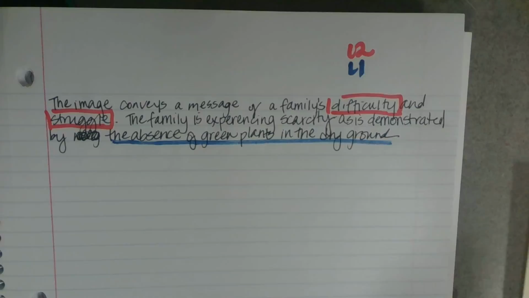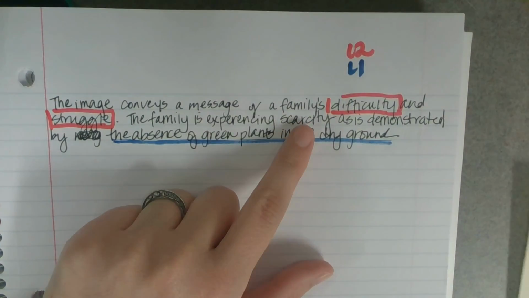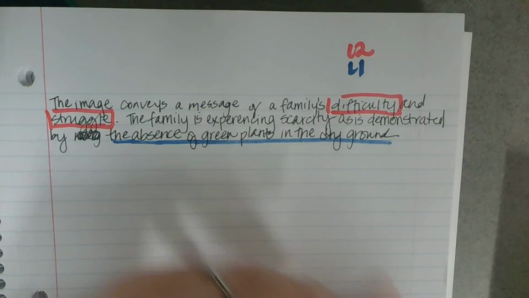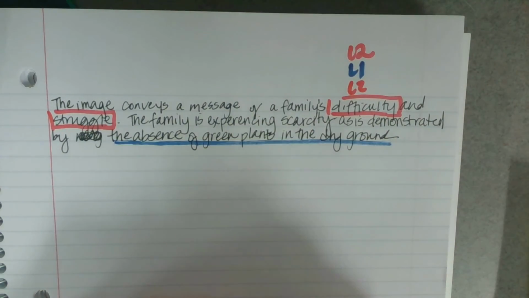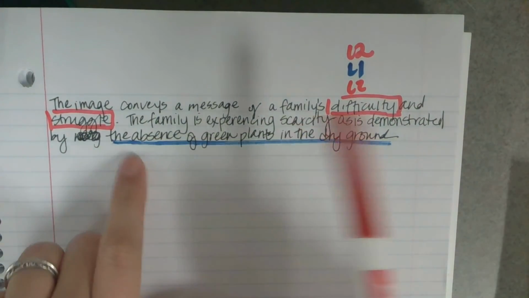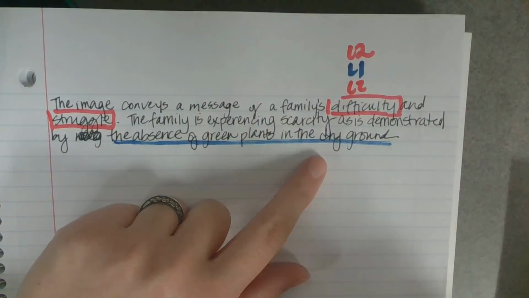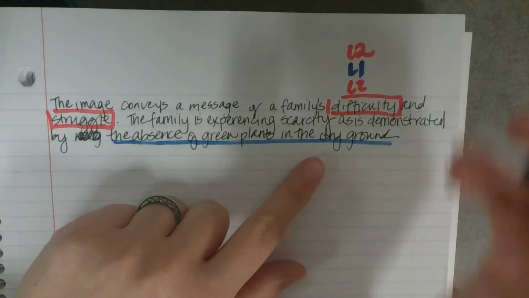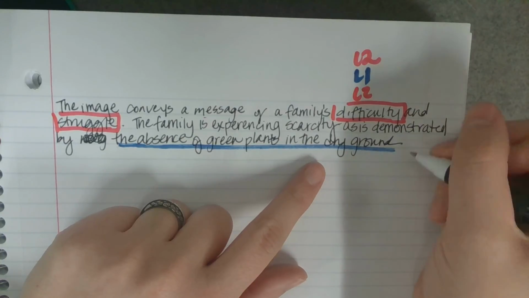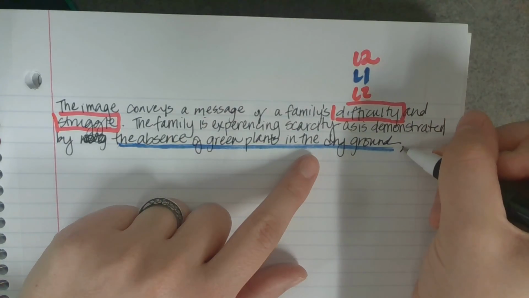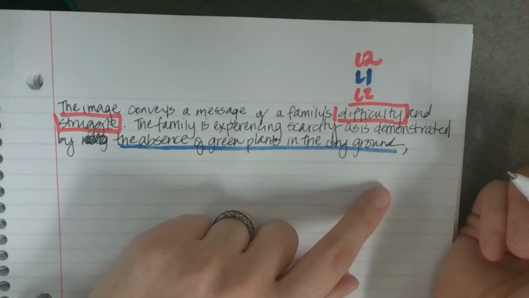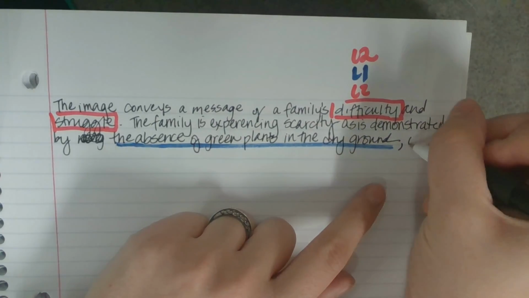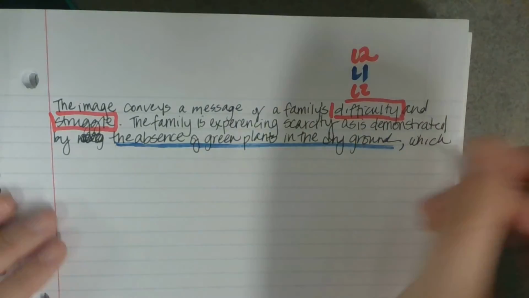So now that I have an L2 and I have an L1, I need to wrap it up with another L2. Okay, so the absence of green plants in the dry ground. Okay, so I'll go back to the marker verb illustrate because I think that works really well for images. So I can say which illustrates.